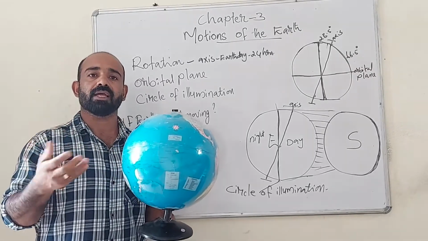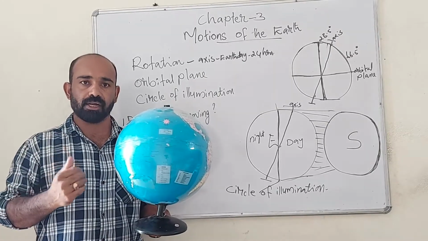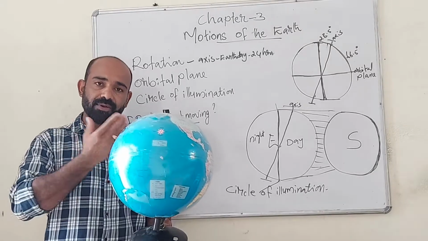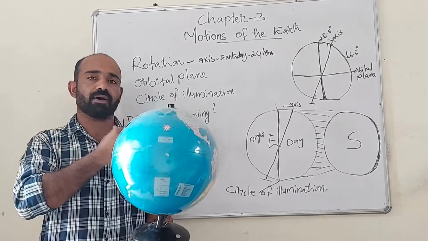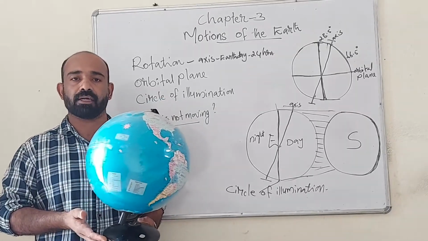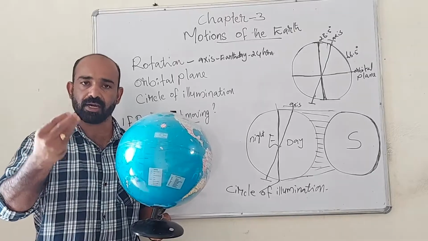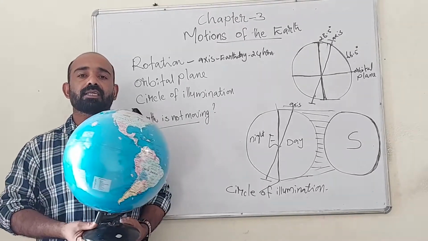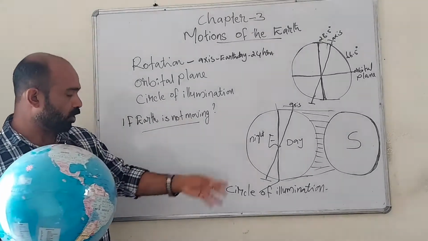There won't be any seasons like summer, winter, autumn. Wherever summer, always there will be summer. Wherever winter, always there will be winter. Wherever day, always there will be day. Wherever night, always there will be night. There won't be any different features like winter, summer, autumn, spring, day and night. Such kinds of features will not be seen.